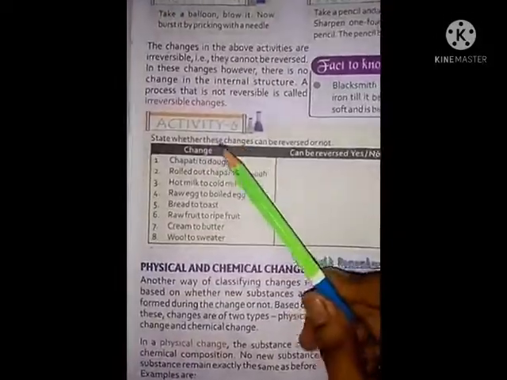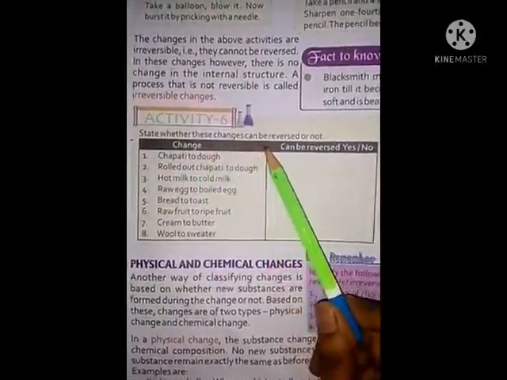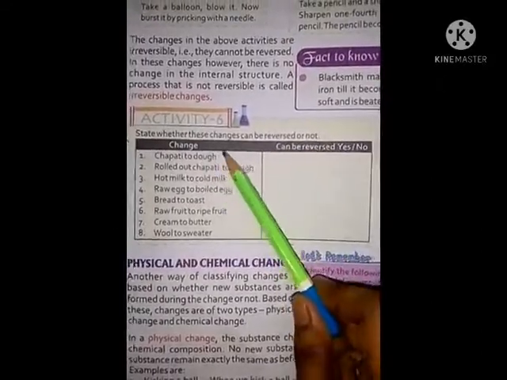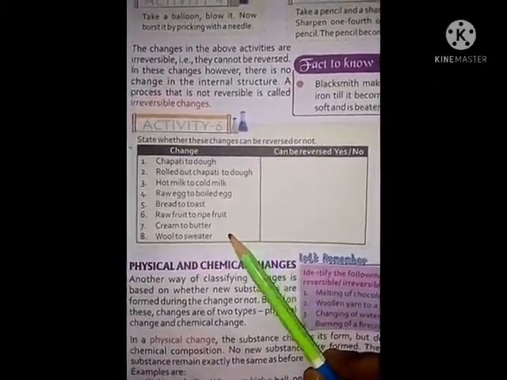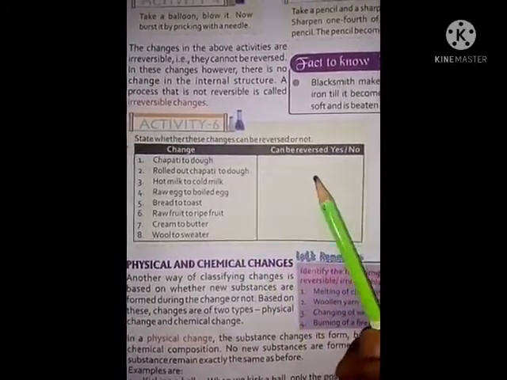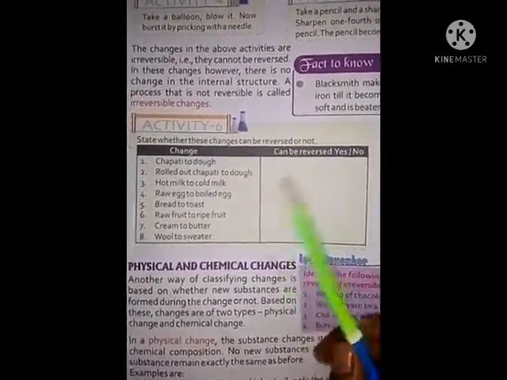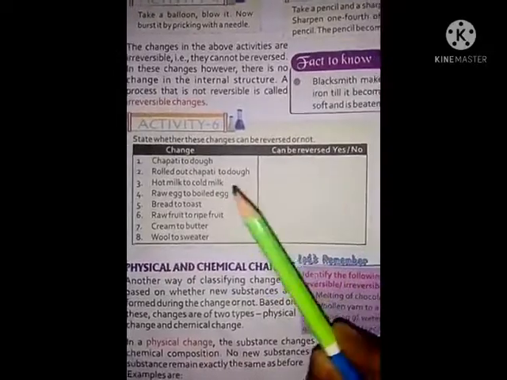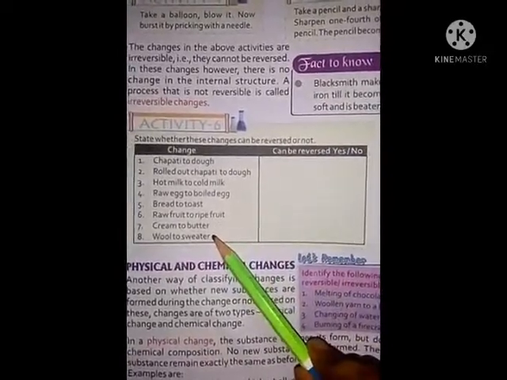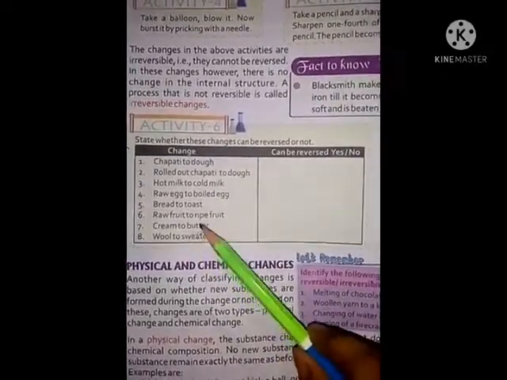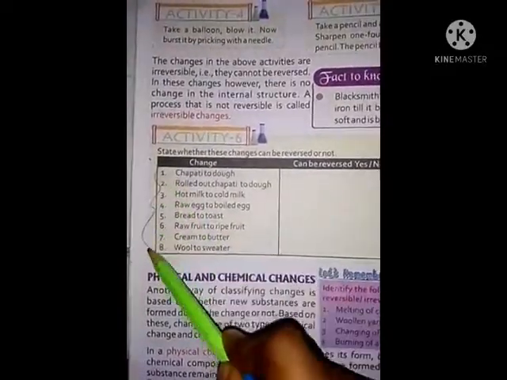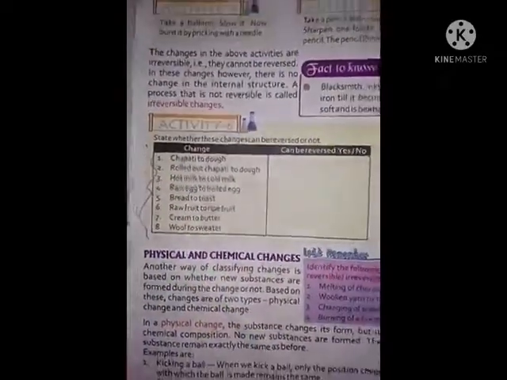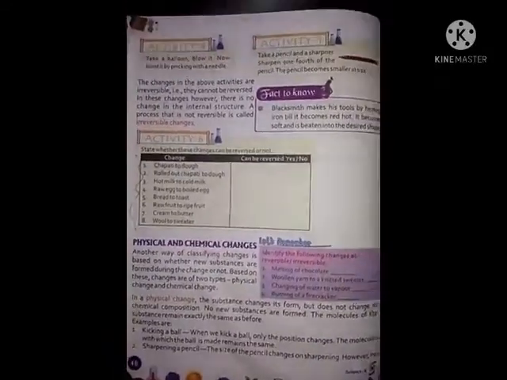See activity 6. State whether these changes can be reversed or not. Some changes are given. You have to write whether these are reversible or not. If the changes are reversible, you have to write yes. If they are not reversible, then you may write no. Okay, do this. Students, it's your work for today's class.